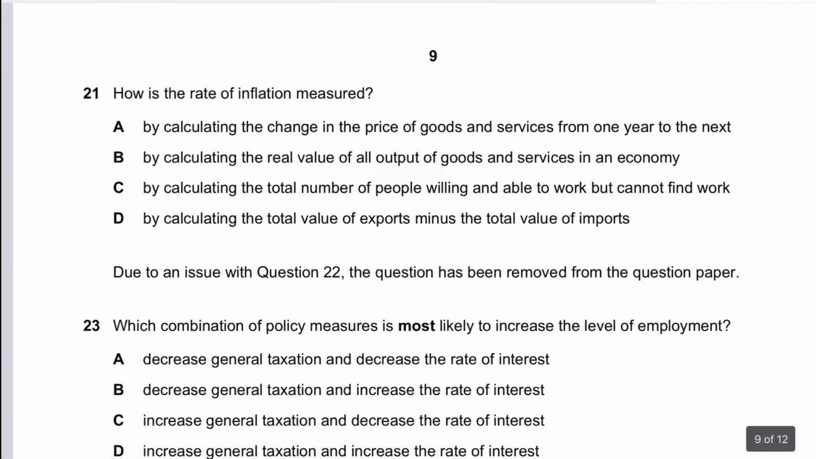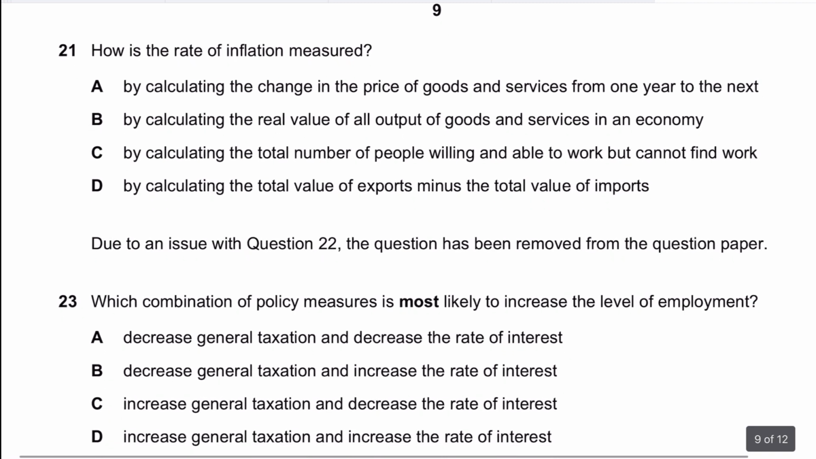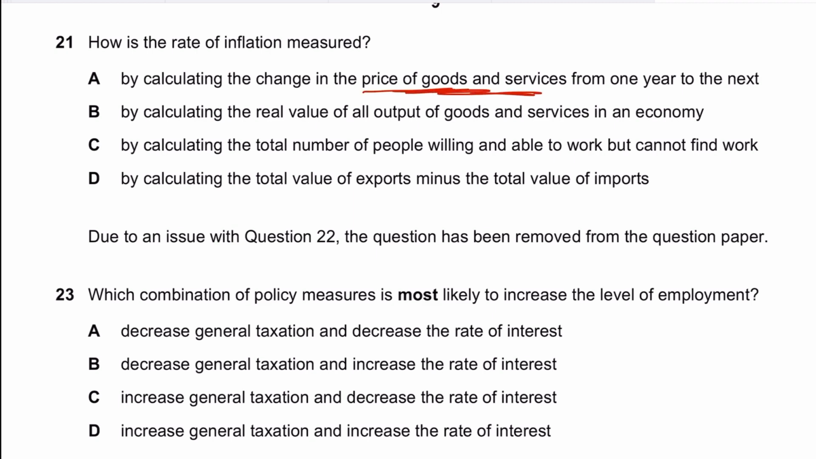Question 21 states, how is the rate of inflation measured? Through your consumer price index, where a basket of goods of an average consumer is selected, and those prices are ranked and weighted, and that weighted average index is calculated, and then the rate is calculated through the CPI. So for question 21, the answer should be A, because you're calculating the change in the prices. That's what the rate of inflation is.